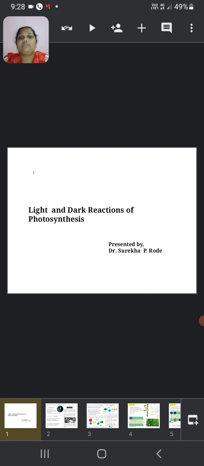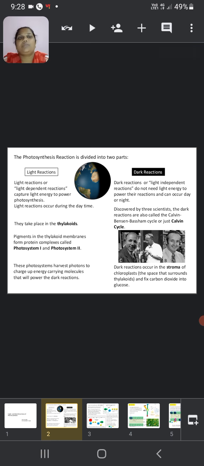Today we are going to see the light and dark reactions of photosynthesis. The photosynthesis reaction is divided into two parts: light reaction and dark reaction. Light reactions are called light dependent reactions, which capture light energy to power photosynthesis. Light reactions occur during the daytime, and they take place in the thylakoids.